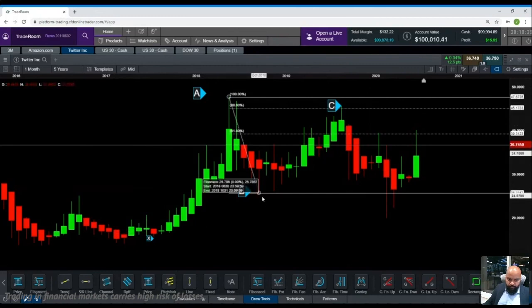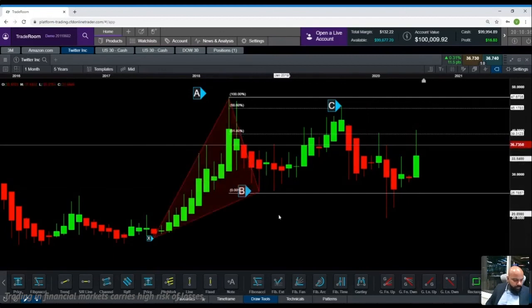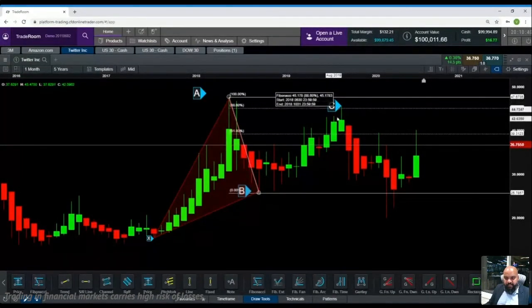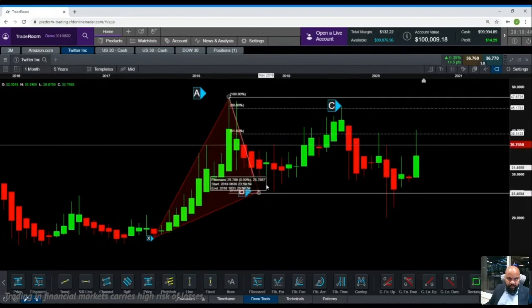Let me draw this so that we do not lose it. X A B. Okay, as per our pattern, if C happens, the D needs to complete. Now we are measuring A and B. We need to measure B and C for the D to complete at 127.4. I'm sorry, I can't shift between two windows. If not, I will take you back. Okay, let me just try and take you back to the presentation.